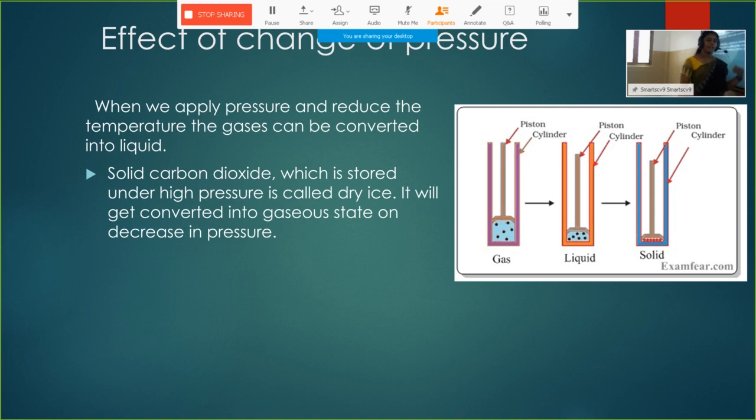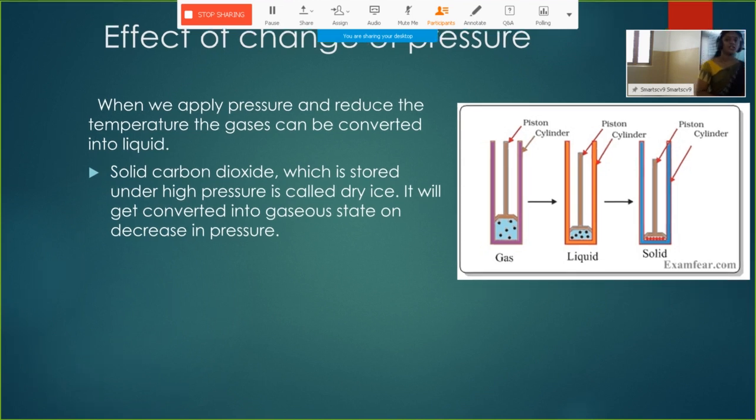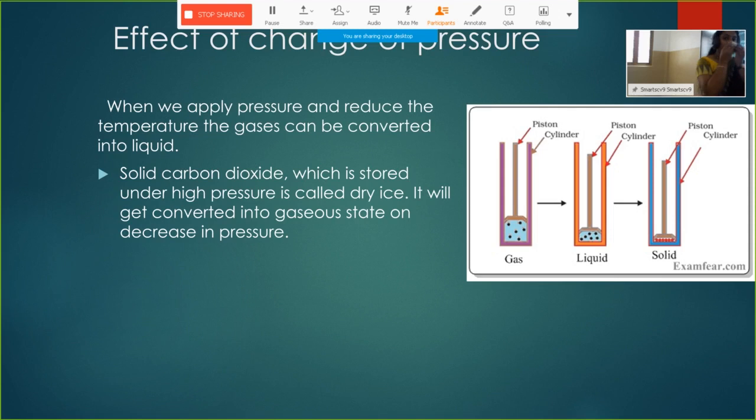If we apply pressure to a gas while lowering the temperature, it will start to liquefy. Then, as we continuously apply pressure and decrease the temperature, it will start to become solid. We can also reverse this process. If we decrease the pressure and increase the temperature of a solid, it will start to liquefy and then become gas again. This process is a reversible process.